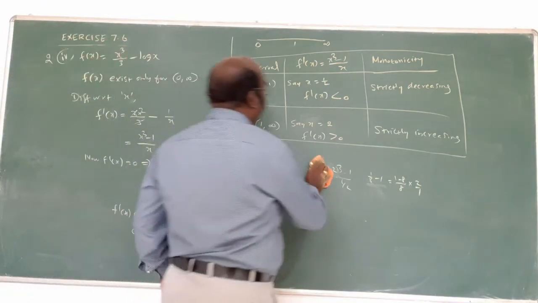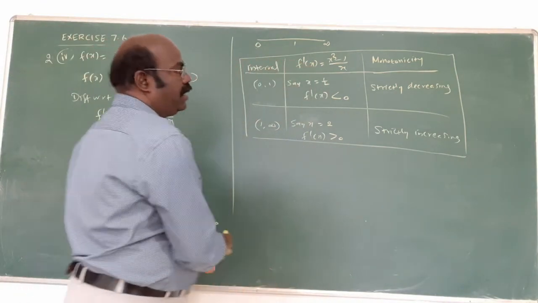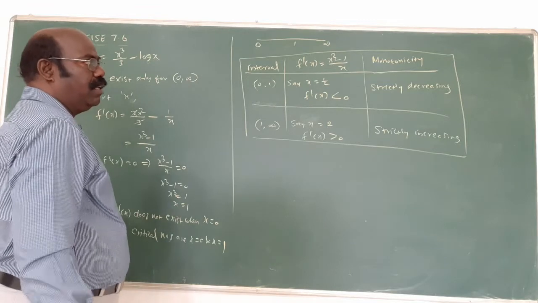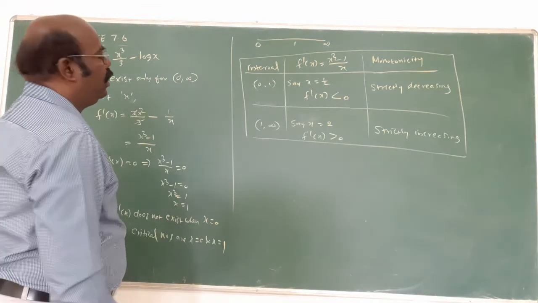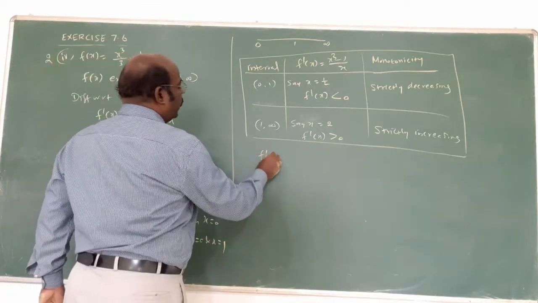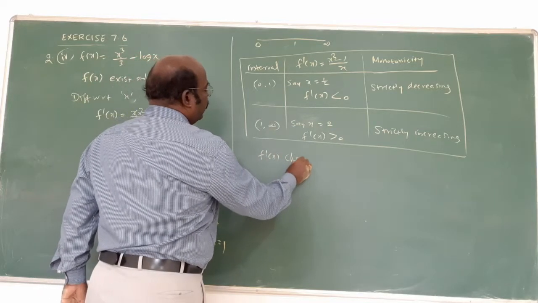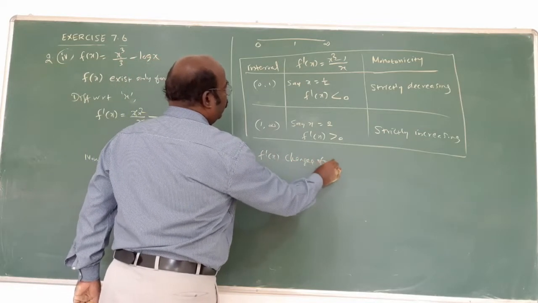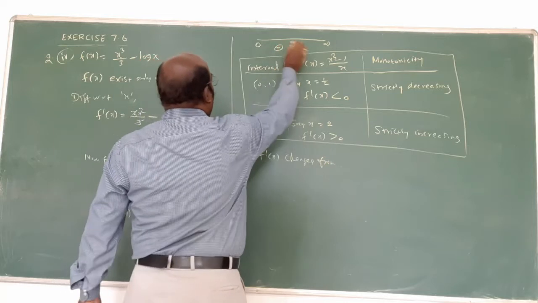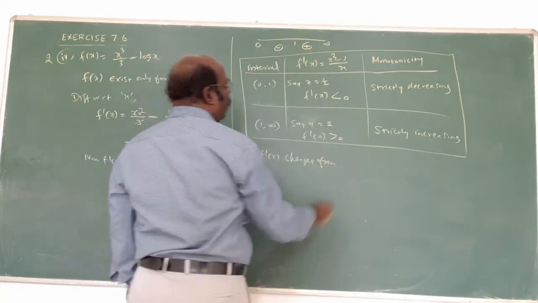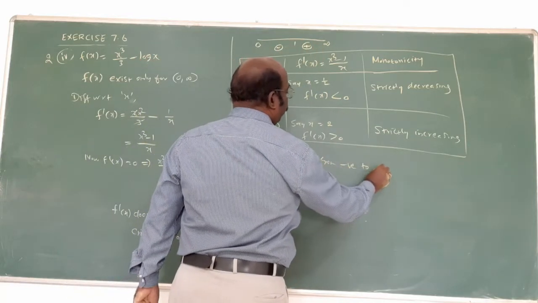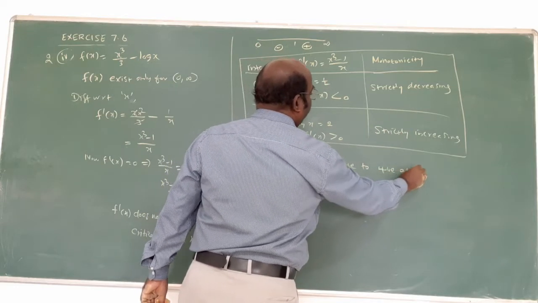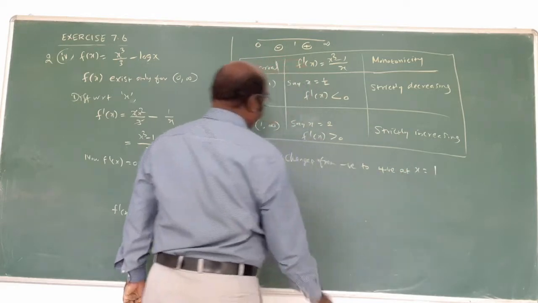Now, increasing is over. Monotonicity is over. Now, to find: f dash of x changes from negative to positive. Am I right? It changes from negative to positive at x equal to 1.